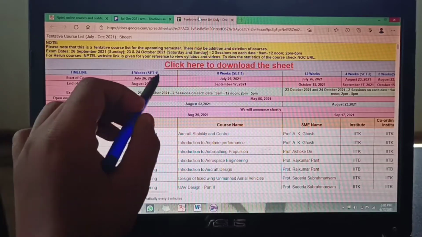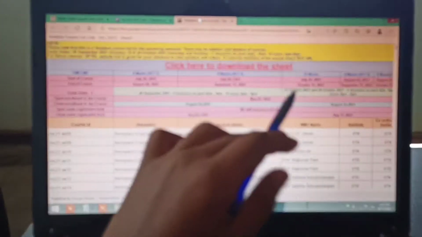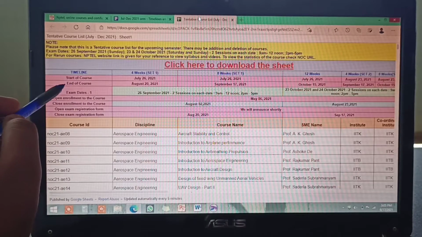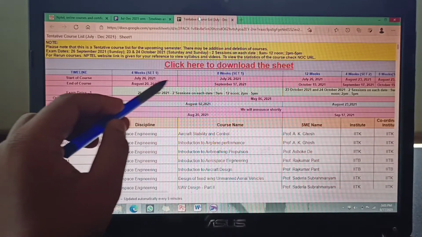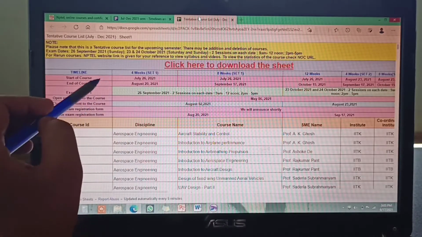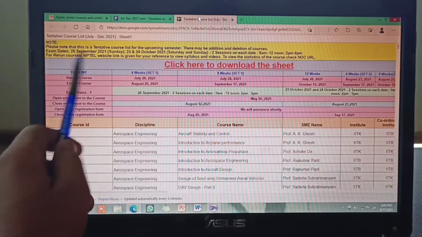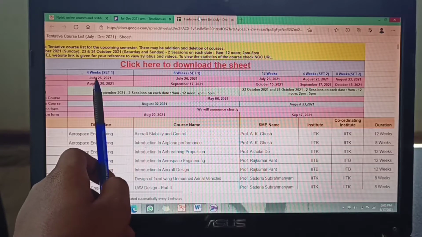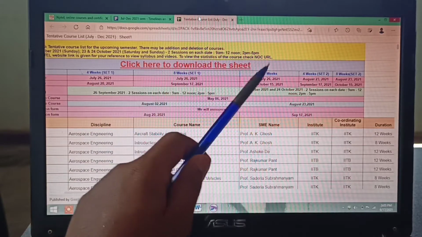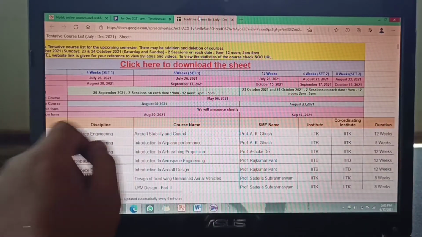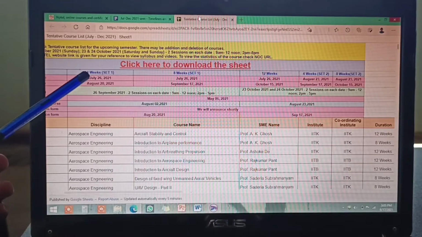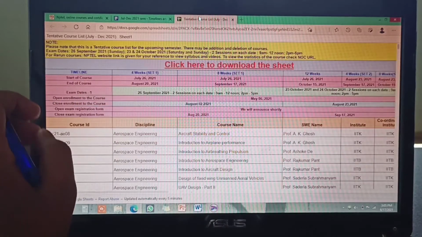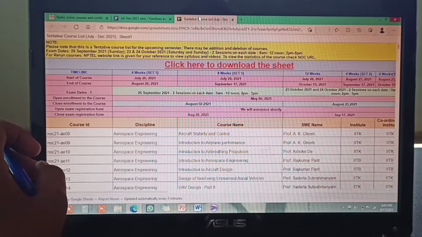So we have seen the timeline, 4 week, 8 week, 12 week, 4 week, and again 8 week, right? So the first thing is the start and end of the course. The full row shows when the course will start. So you have to start enrolling before this date. We can see all these courses are going to start on July 26, July 26, July 26, and this one is on August 23. If you want to take those courses, you have to enroll for it, and enrollment is totally free. Okay. So don't worry about it.